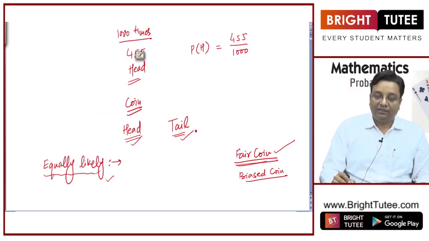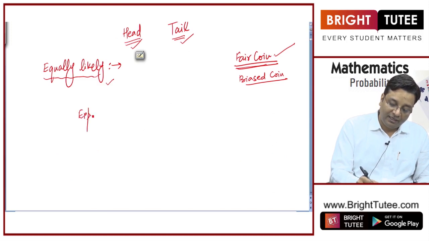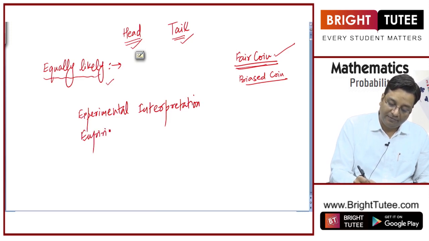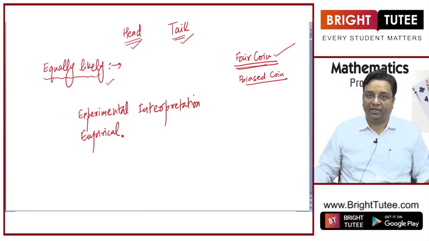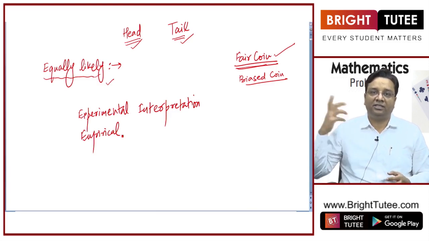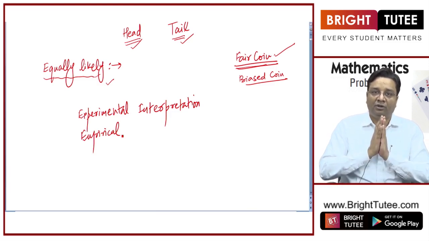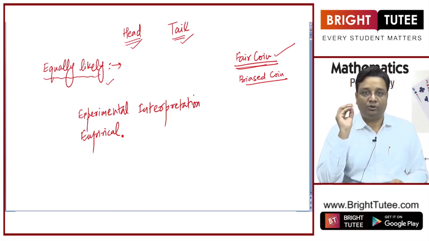Now let us look at this theoretical approach to probability. See, experimental interpretation, or you can say empirical interpretation of probability has certain limitations, right? When you want to calculate the probability of failure of a launch of a satellite, right? You cannot keep on launching the satellites and then calculate the empirical probability, right? So an experimental approach or empirical approach has its limitations. So we need to develop a theoretical approach to it.